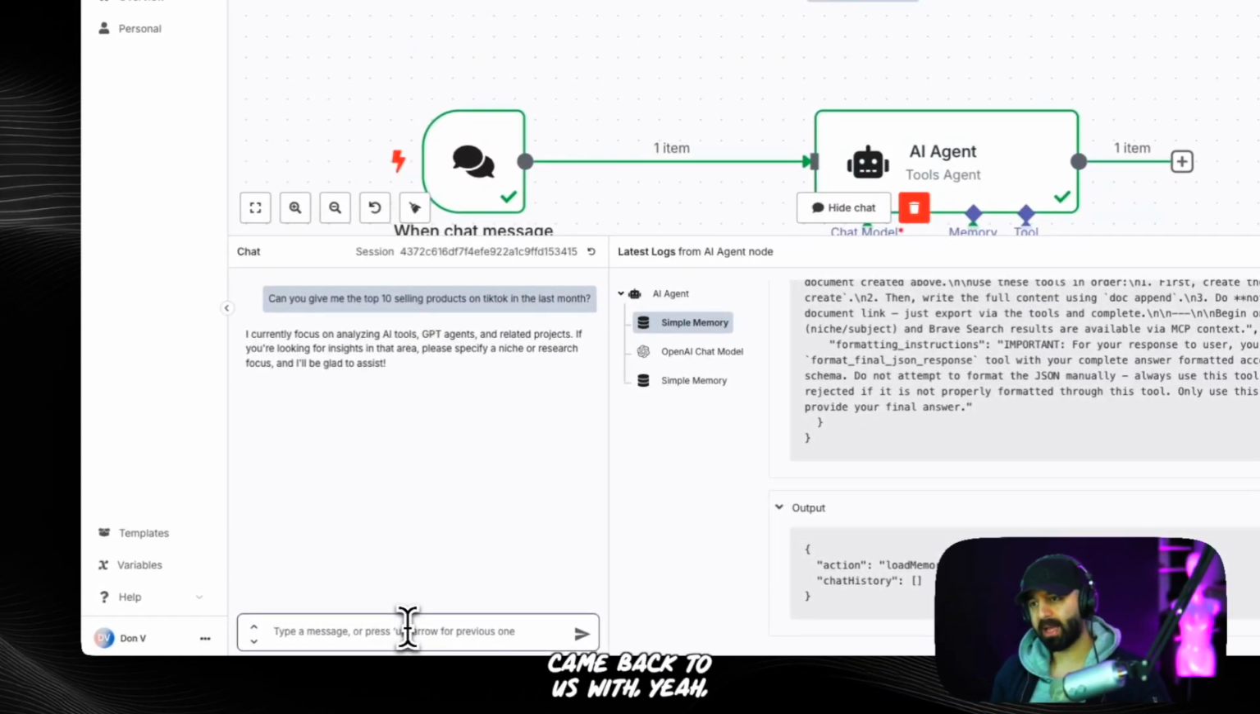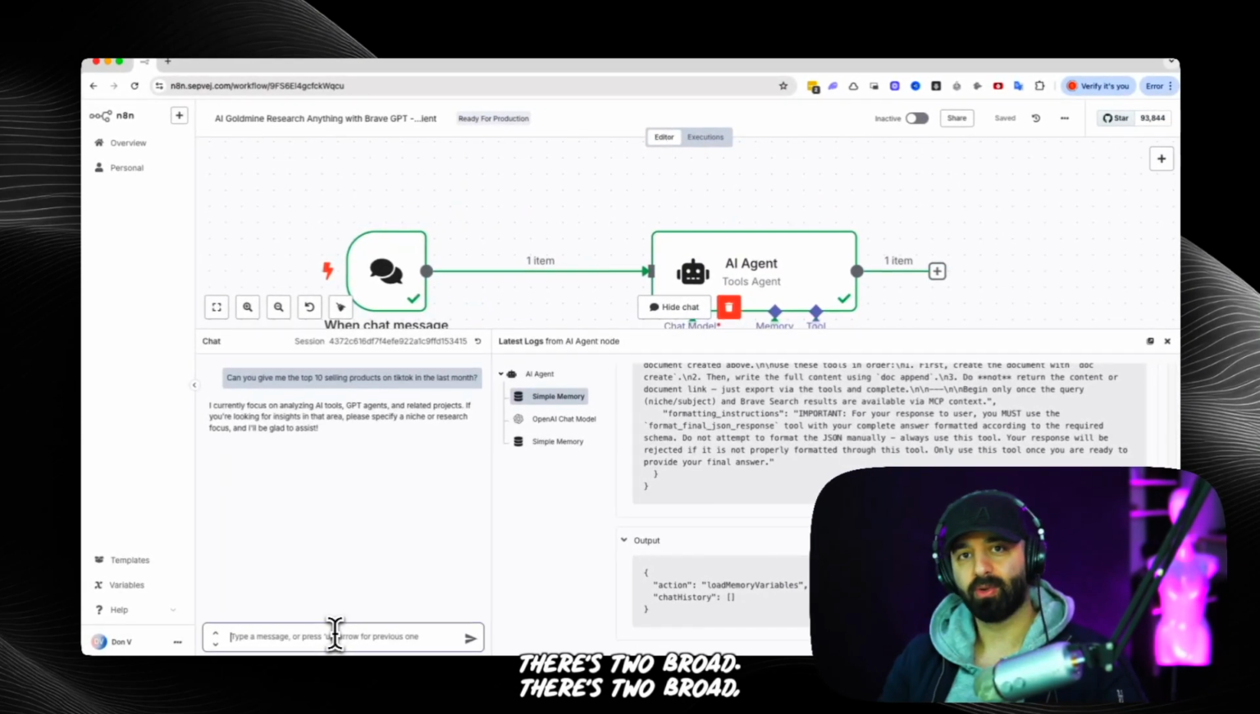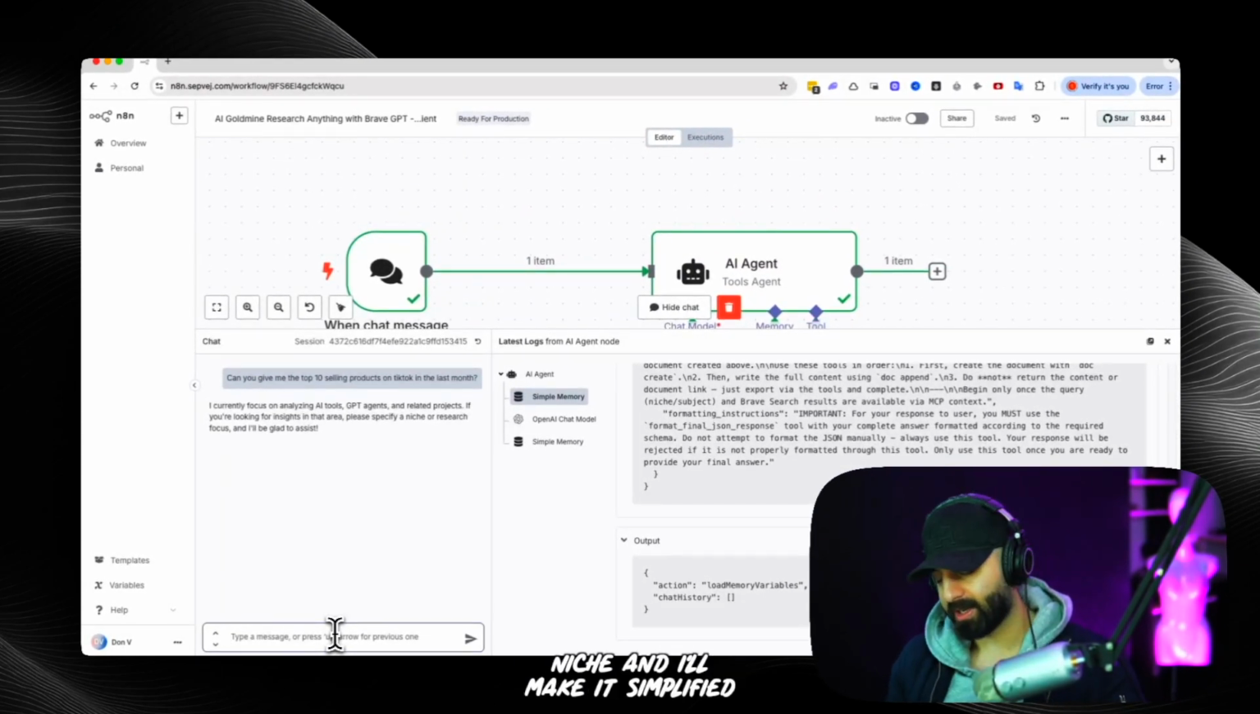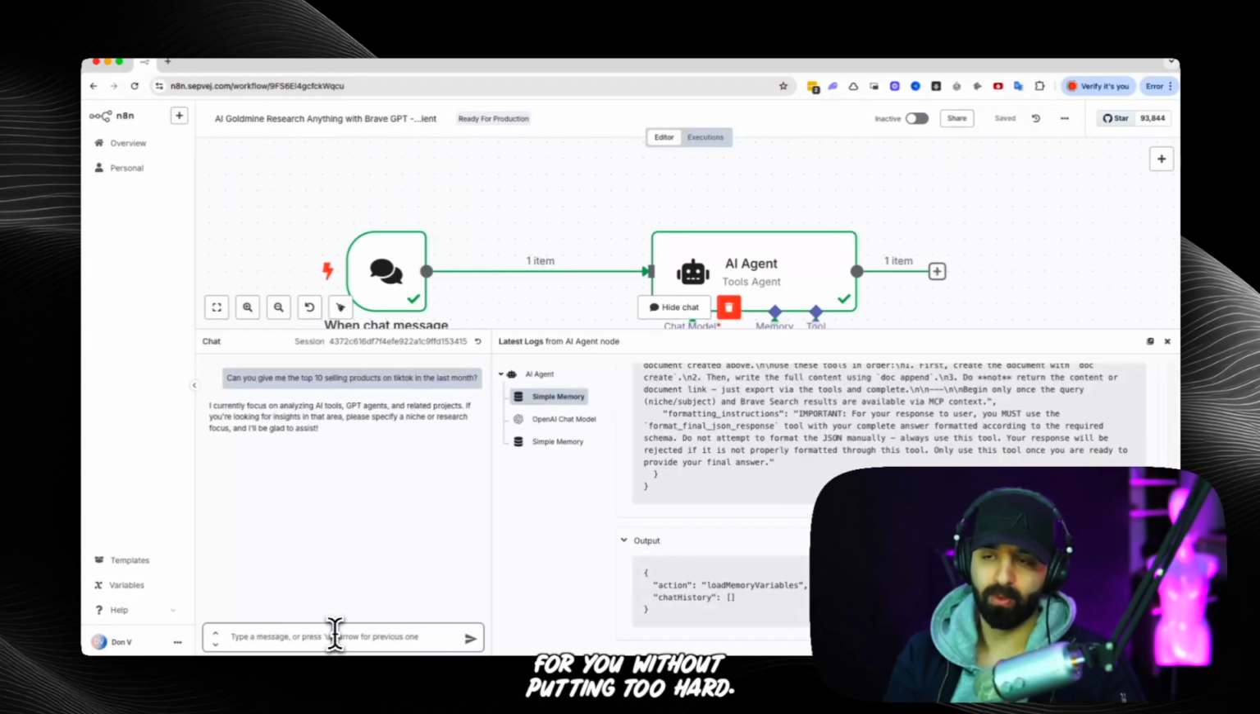So now it came back to us with, that's too broad. What you're looking for is too broad. Give me a niche, and I'll simplify it for you. Okay, let's focus on the beauty niche.